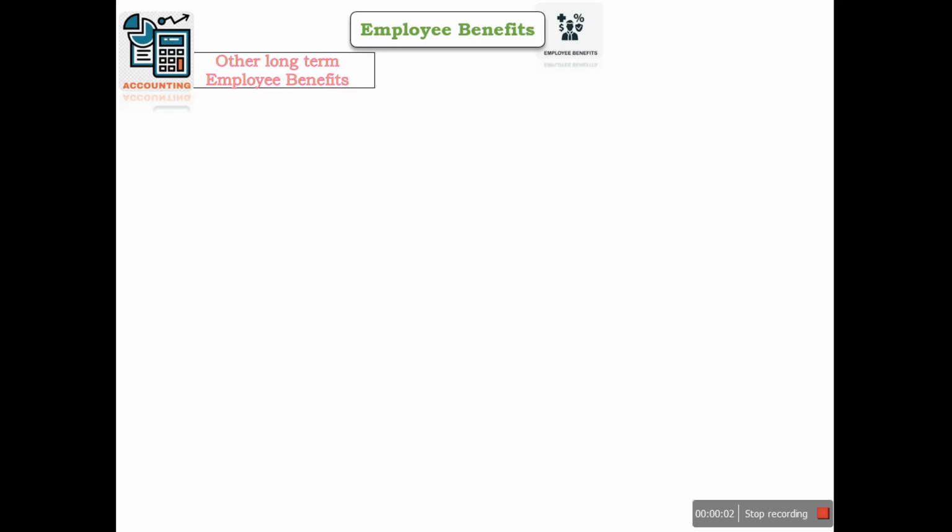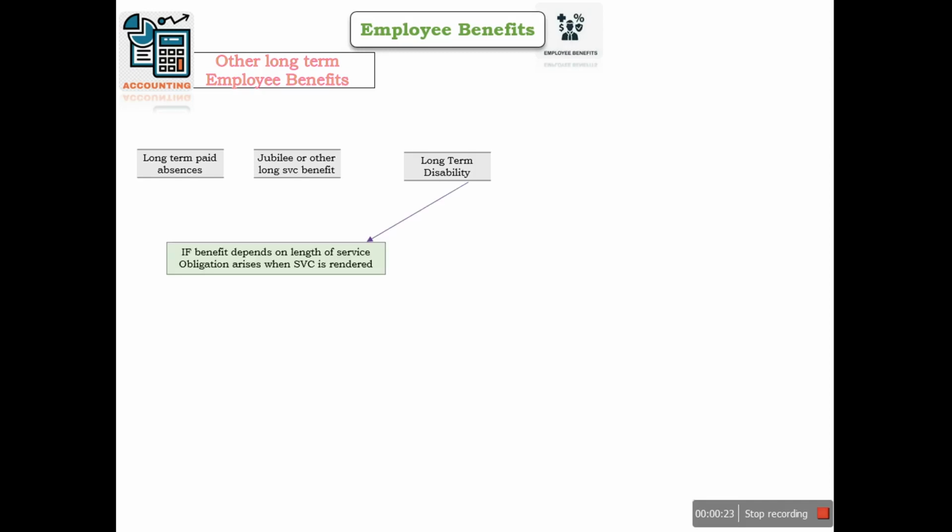Third category of employee benefit is other long-term employee benefit. It includes long-term paid absences, jubilee or other long-term services, and long-term disability. In case of long-term disability, if benefit depends on the length of the service, in that case obligation arises when the service is rendered.